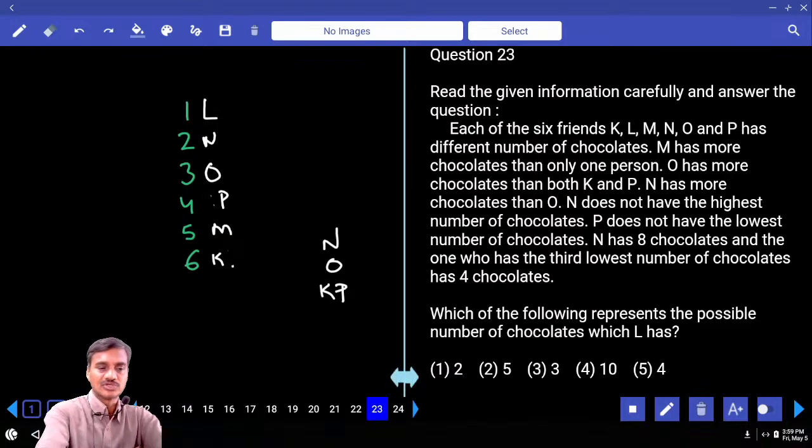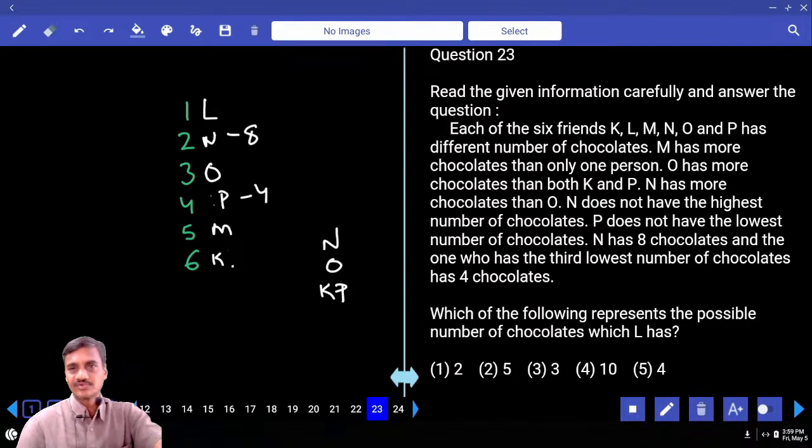N has 8 chocolates. And the one who has the third lowest number of chocolates has 4. P is having 4 chocolates. Which of the following represents the possible number of chocolates which L has?